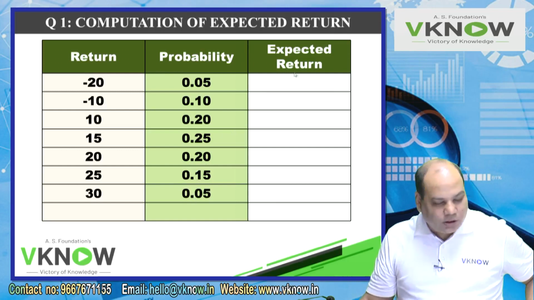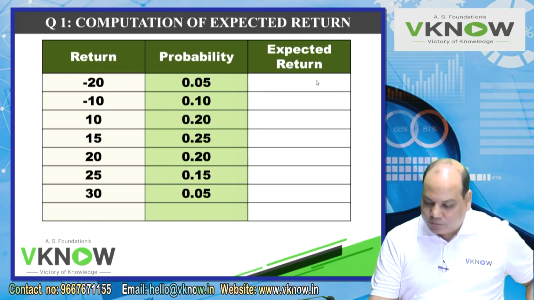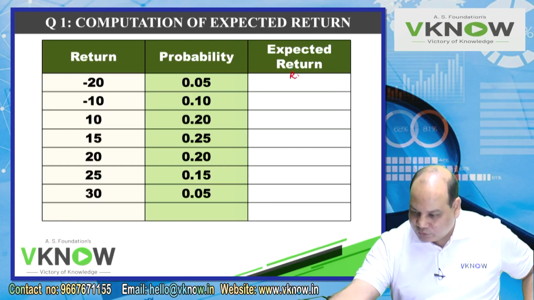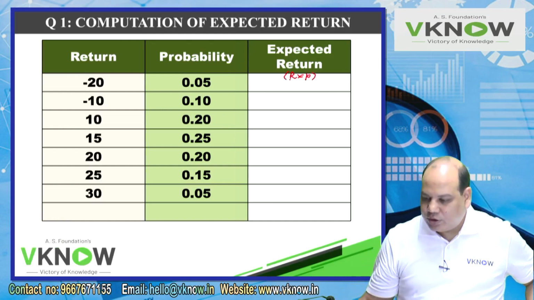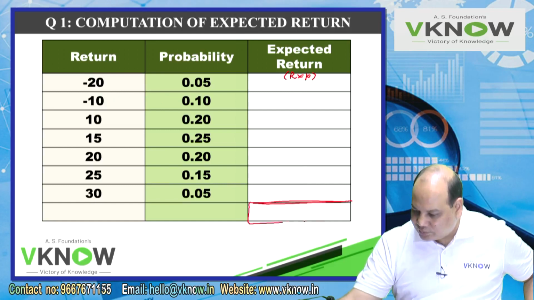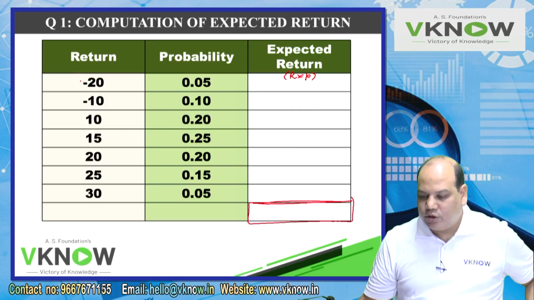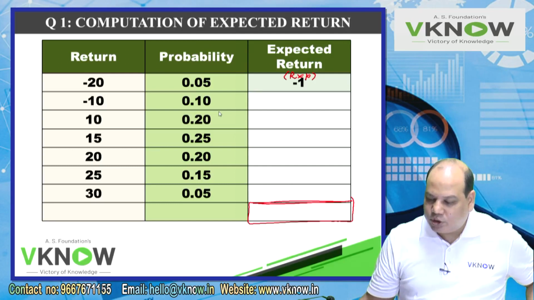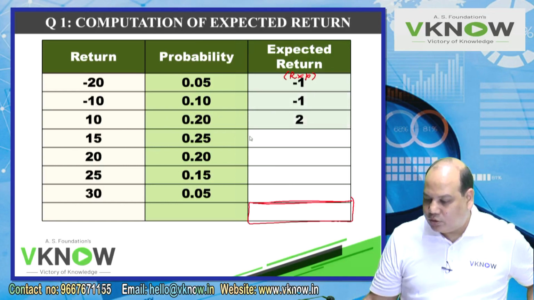Now first you come to this third column, which is R into P, expected return into probability. You have written there R into P. Now start. Okay, with or without calculator, whichever you think you can do fast. And remember, we have to add it also. So use memory plus function. Ready? Minus 20 into 0.05. So that will be minus 1. Minus 10 into 0.10 plus 1. Minus 1. 10 into 20 is now all are positive.